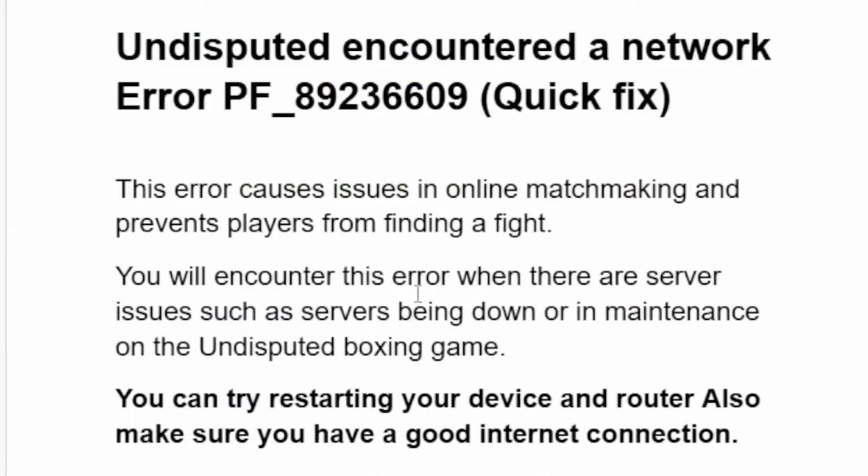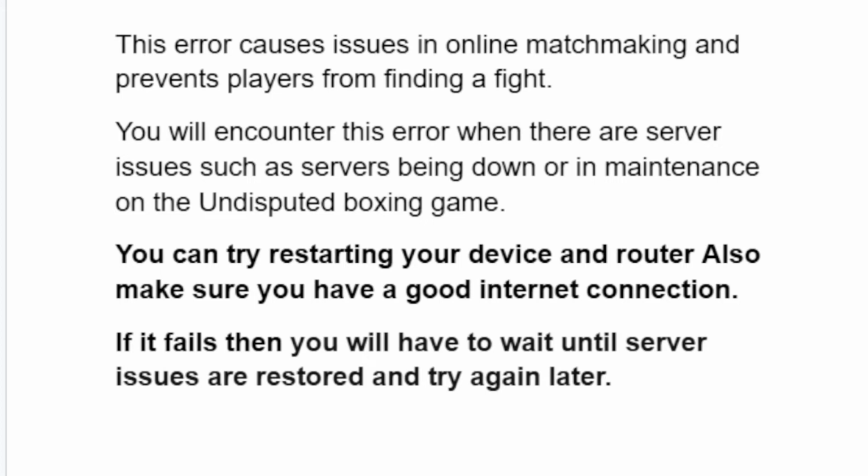So this error you will encounter when there are server issues, such as servers being down or in maintenance on the Undisputed boxing game. You can try restarting your device and the router. Also, make sure you have a good internet connection. If it fails, then you will have to wait until server issues are restored and try again later.